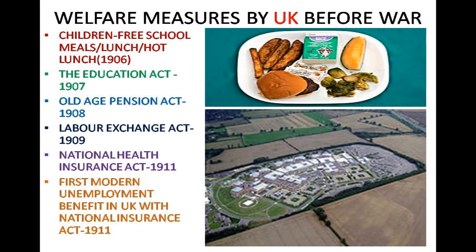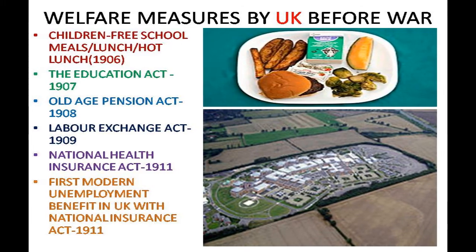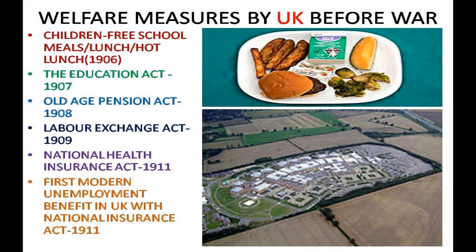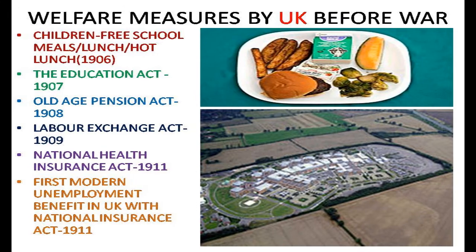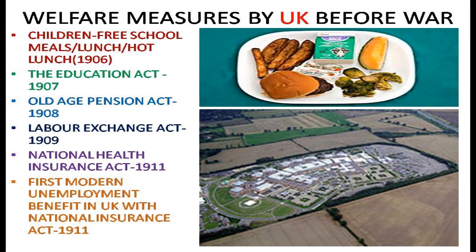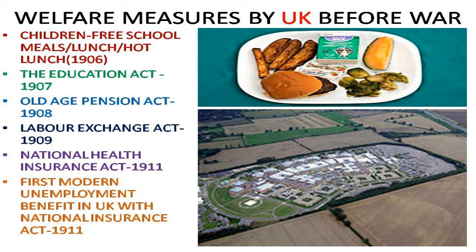You will find that most of the decisions taken by the USA and Great Britain are similar. They clash very little. So what steps were taken by Great Britain even before the economic depression? Unemployment insurance, you will find the same, old age pensions, sickness coverage, health care schemes, child care.